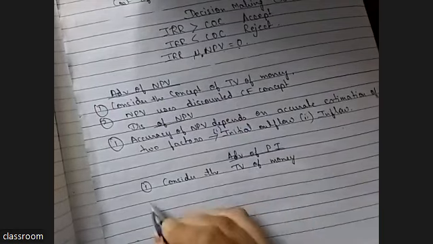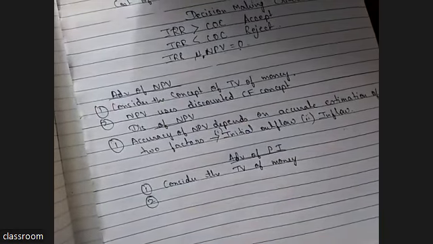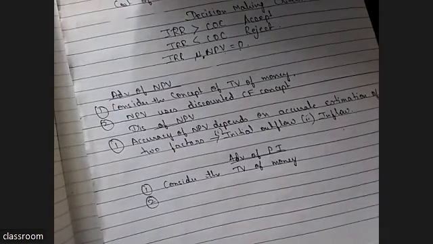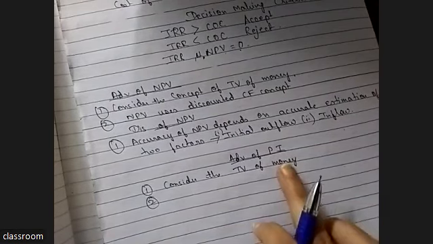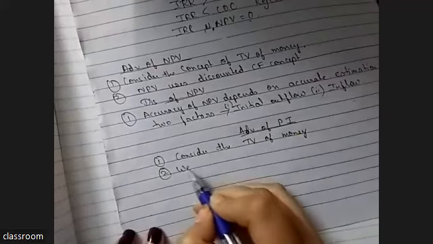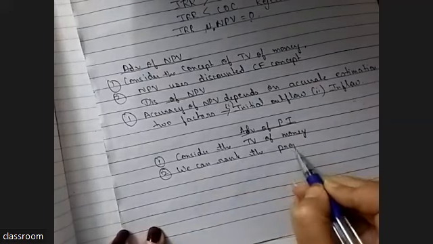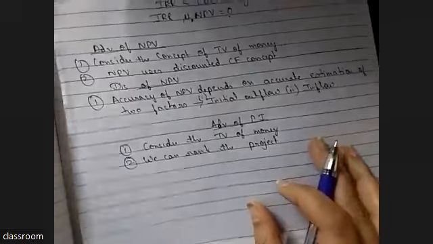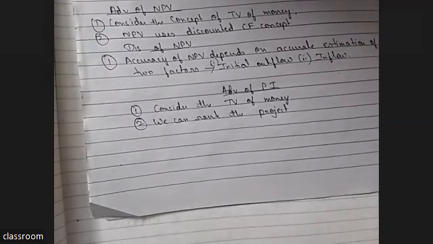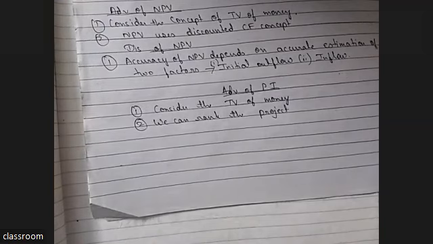This is the same. But especially for PI, we can say it measures, like we can rank the project on the basis of PI. Means if we want to buy a machine, now five different sellers have approached us. One says you can buy my machine, that seller is also saying you can buy my machine. Now how will you decide which machine you should buy? You have five options.